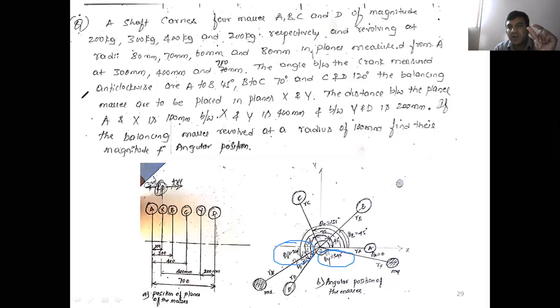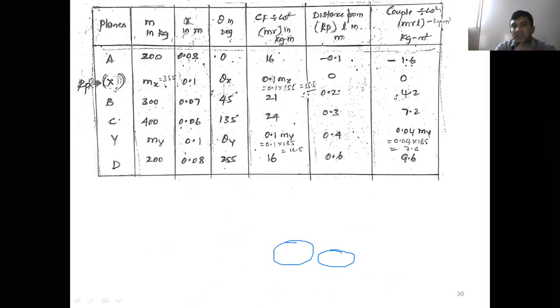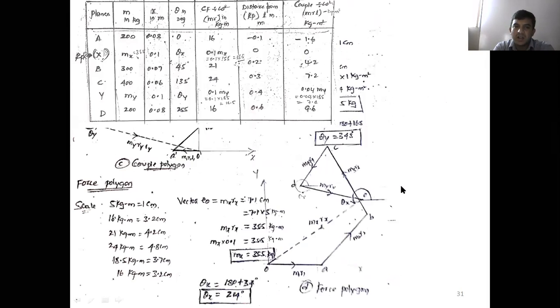First, read the problem and identify which case it is. Then, based on that, draw the space diagram. In the space diagram, both should be there: one is plane position, the other is angular position. Next, construct a table. Once you construct the table, based on the unknown values, draw either a force polygon or a couple polygon.